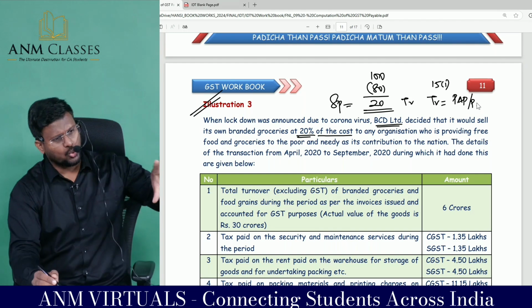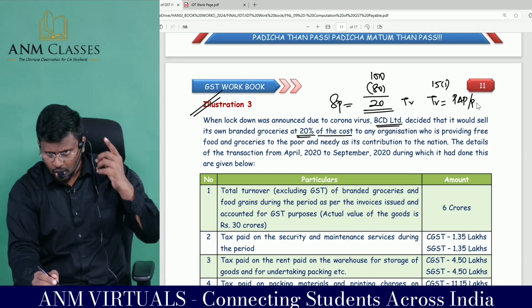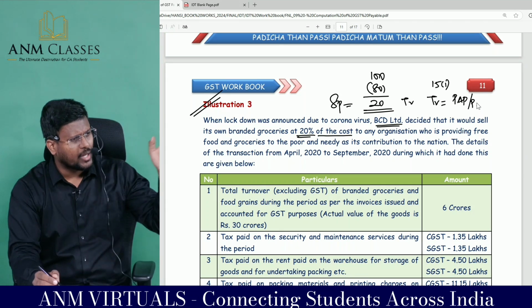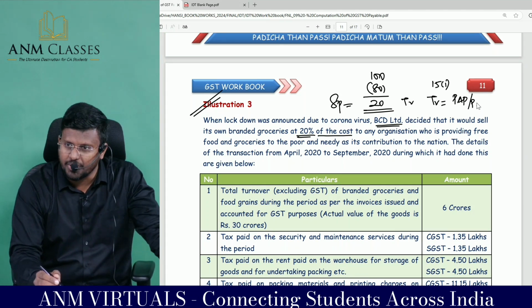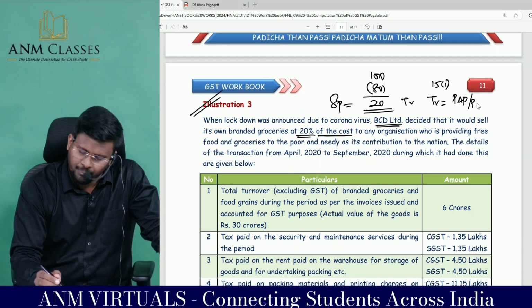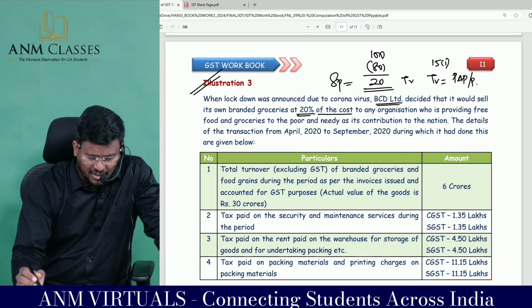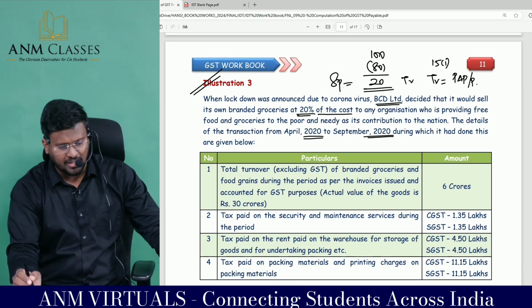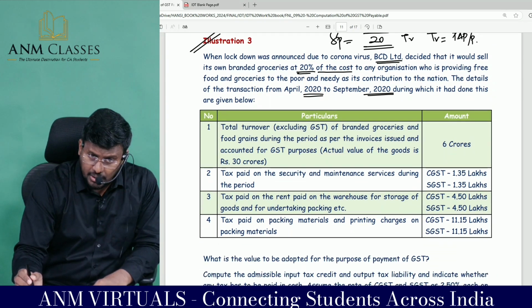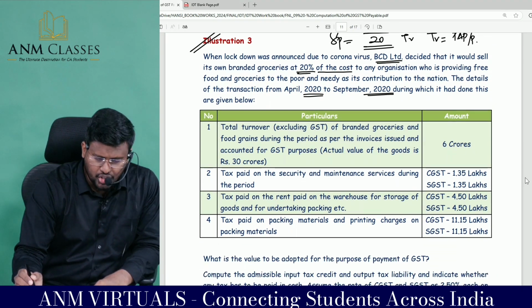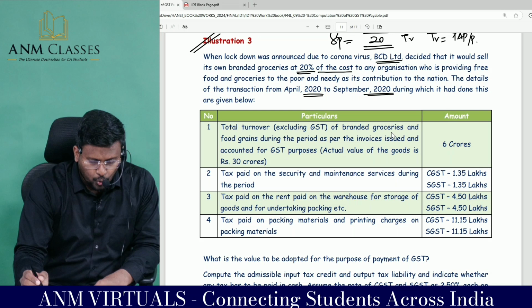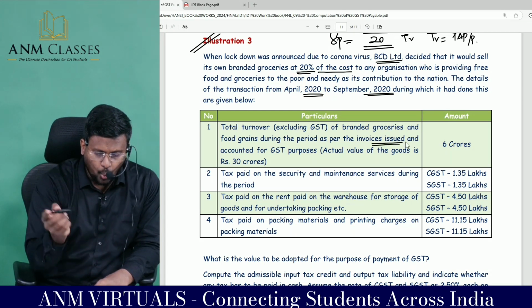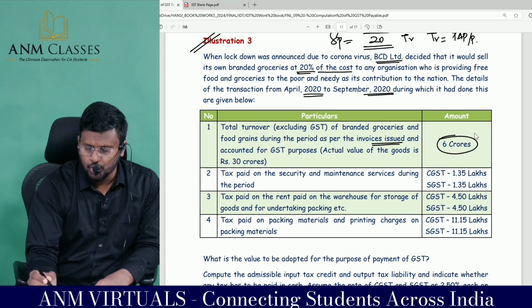So my dear lovable students, you want grocery? Are you going to distribute to the poor people? A 100 rupees product we are ready to provide you at 20 rupees. We will give you a discount of 80 rupees. The details of the transactions from April 2020 to September 2020 are given below. Total turnover excluding GST of branded grocery and food grain during the period, as per the invoice issued and accounted for GST purposes, is how much crore?